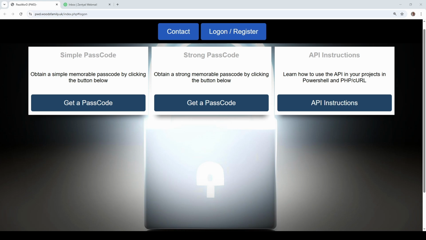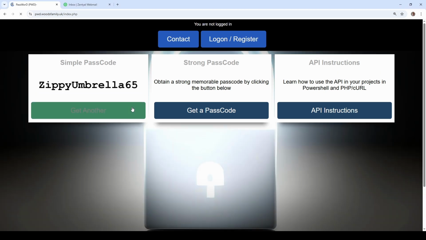So the basic overview of the site, you can see here that we have three boxes: simple passcode, strong passcode, and API instructions. Simple passcode, if you visit the site, you can just click on the button and you get a random passcode out of the millions that we have available. You can click on that as many times as you like and get a passcode, and if you find one you like, use it however you wish.